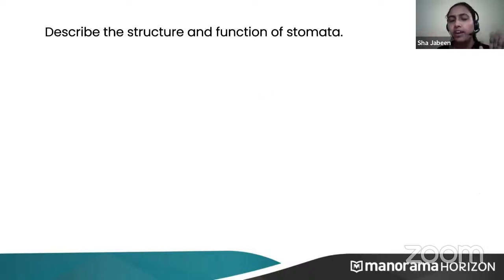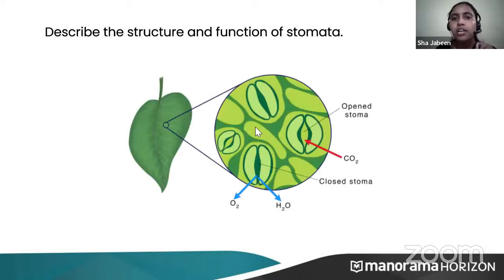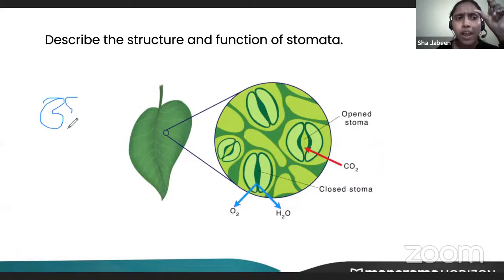We haven't seen stomata. If you see stomata, stomata has a kidney-shaped cell, okay, a pair of kidney-shaped cells, which we call guard cells. When they say to draw a stomata, you have to draw two guard cells. In between, there should be an opening. You can draw closed stomata also. These are guard cells. This is known as stoma, S-T-O-M-A.